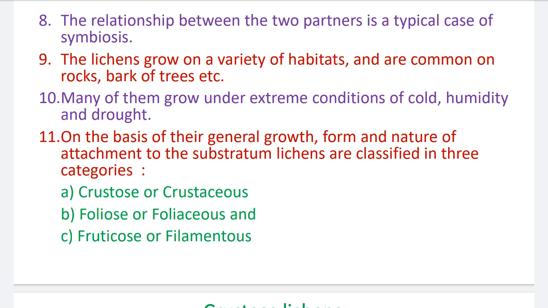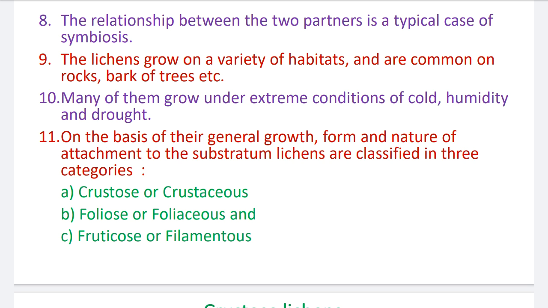Number 9, the lichens grow on a variety of habitats. Its occurrence is common on rocks, barks and trees. It can easily occur on rocks, barks and trees. Number 10. Many of them grow under extreme conditions of cold, humidity and drought. Some lichens also grow in extreme conditions of cold, extreme conditions of humidity and extreme conditions of drought.